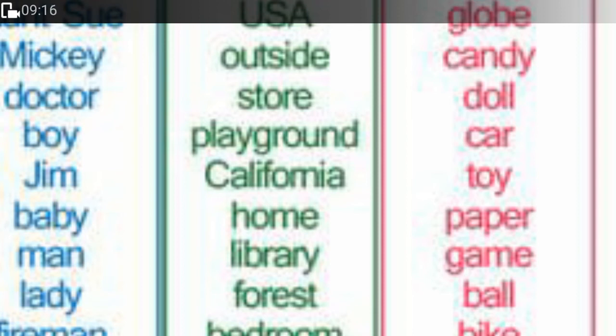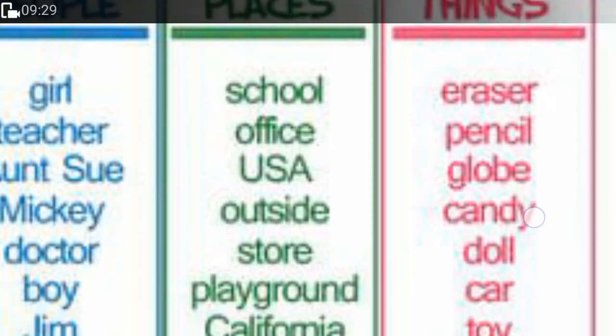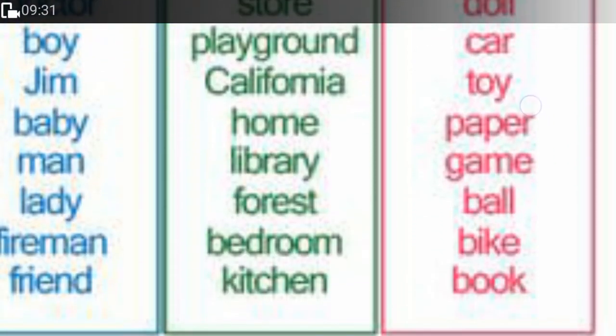Paper, any kind of game. When we are talking about games, we can also give specification if it's a ludo, cricket, basketball. So that will also come in things. Ball, bike. Bike is like a motorbike or a cycle. Then we have a book.